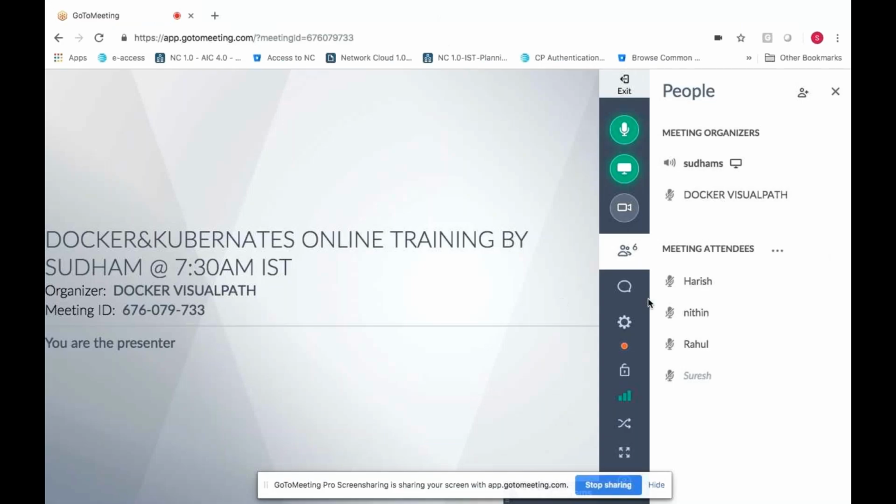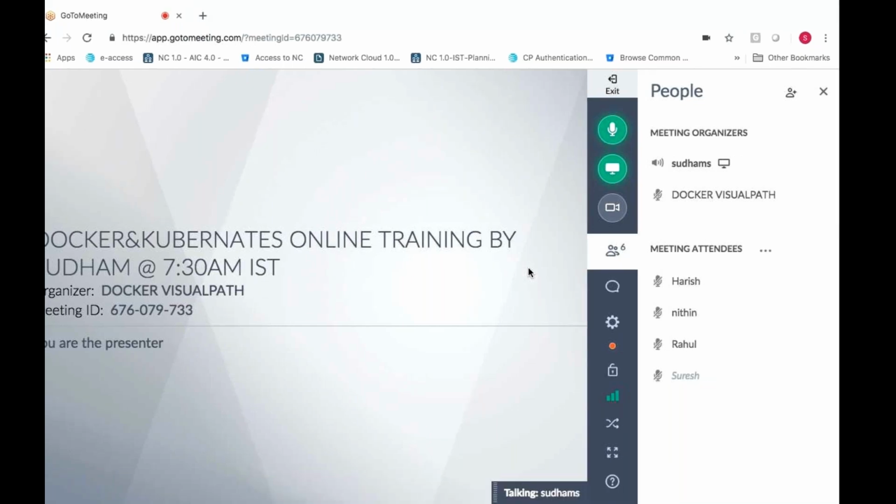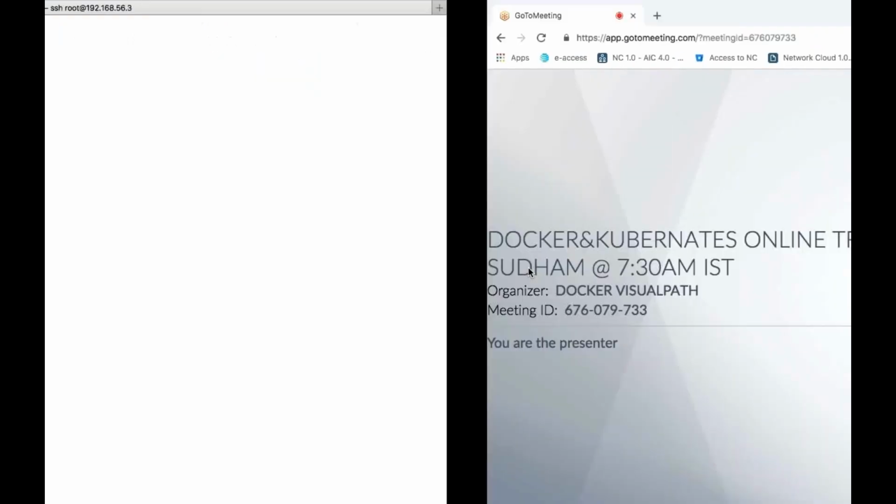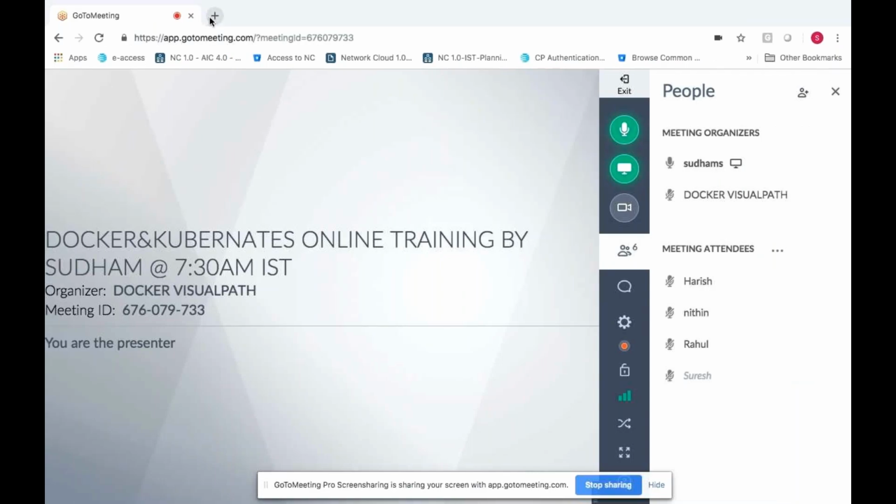So let's discuss the underlying concepts which we have in Docker: how the Docker infrastructure is built and how it is working and everything. By default, let's wait for a few minutes. Okay, Harish joined, Nitin, Rahul, Suresh. Most of the people have joined. Let's start. I think I have opened one document I shared with you. Let's see that.